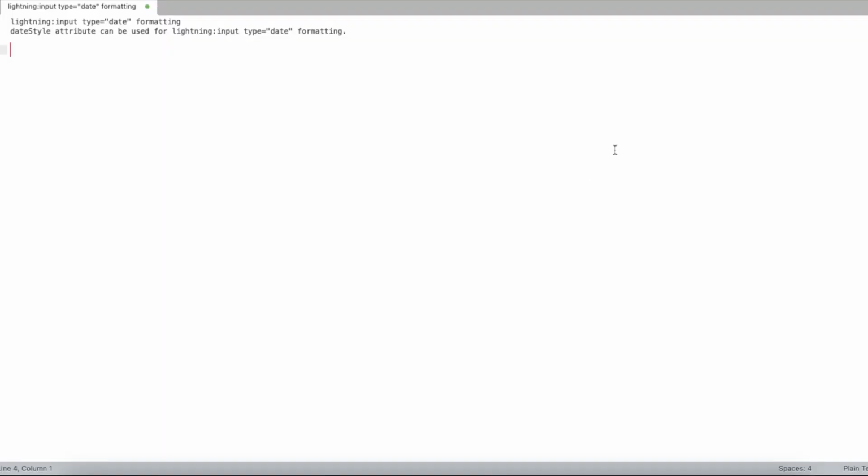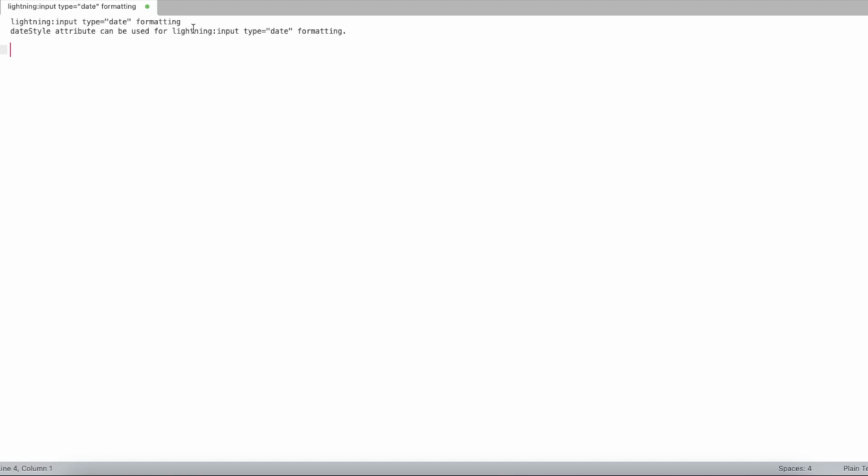Hello everyone. In this video, we are going to see Lightning input type is equal to date formatting in Salesforce Lightning Aura Component. In Salesforce Lightning Aura Component, we have Lightning input where we can get date information using type is equal to date. If we wanted to format the look and feel of the date, then we can make